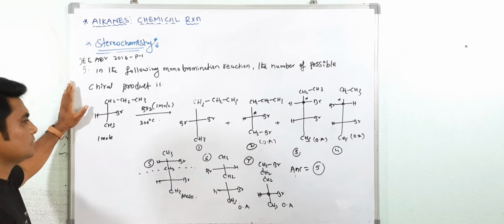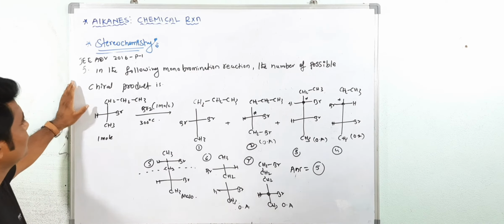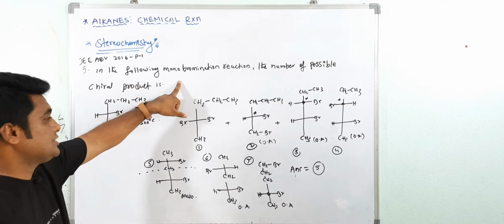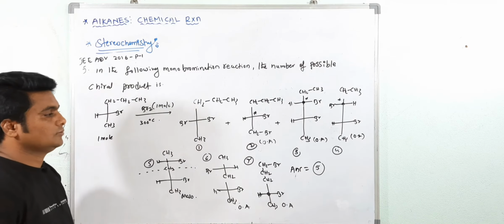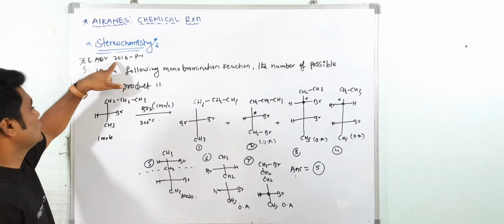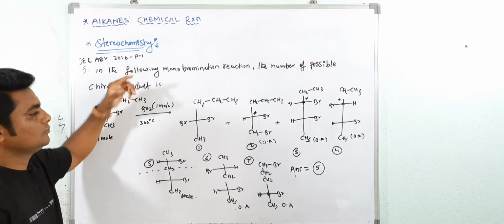But if they ask the number of products including stereoisomers, the total is 7. Understood? This is a 2016 JEE Advanced question from Paper 1. Write it down.